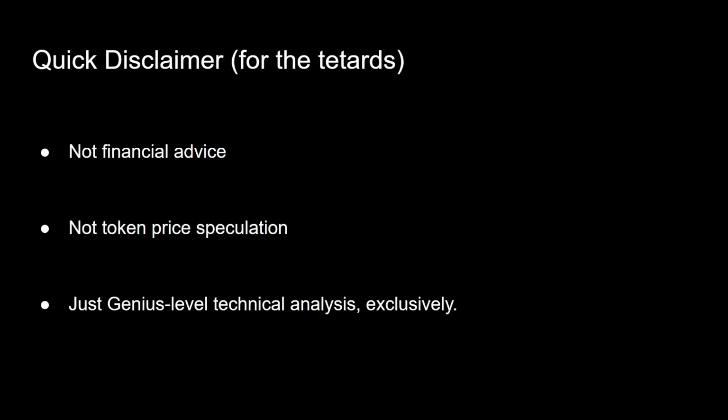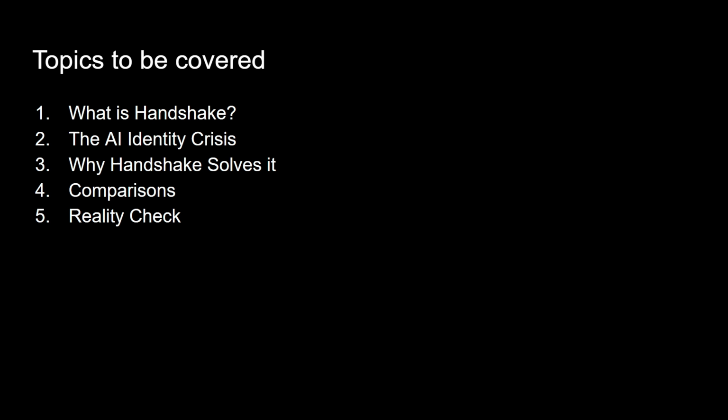A quick disclaimer, let me be clear about something. As you can see on the slide, I'm not going to speculate on token prices, I'm not going to promise you'll get rich. But what I am going to do is explain why the intersection of decentralized naming and agentic AI is one of the most important technical challenges we're currently facing.